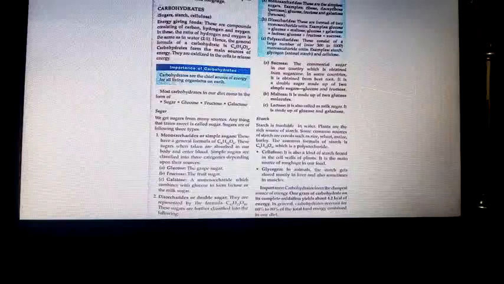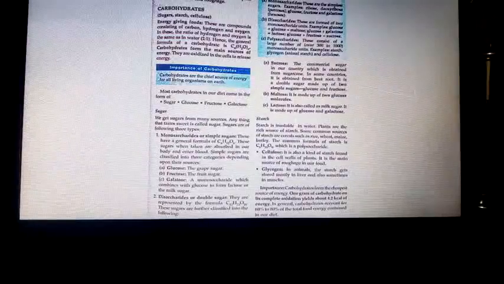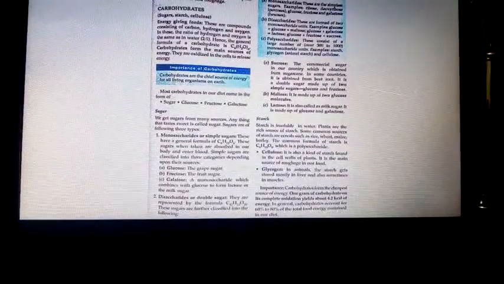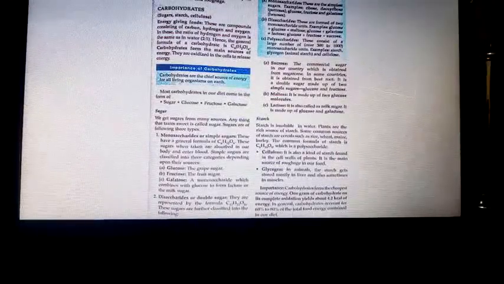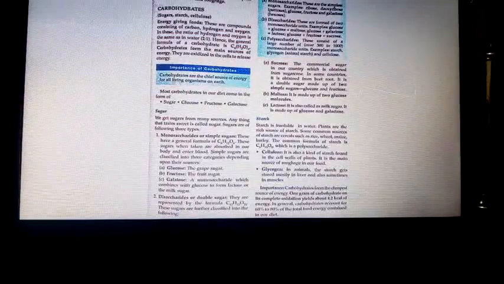Got it? Now cellulose. Cellulose is a kind of starch found in the cell walls of plants. It remains undigested and contributes roughage for the proper functioning of the gut. It's the main source of roughage in our food. Glycogen: in animals, the starch gets stored mostly in the liver and sometimes in muscles, in the form of glycogen.